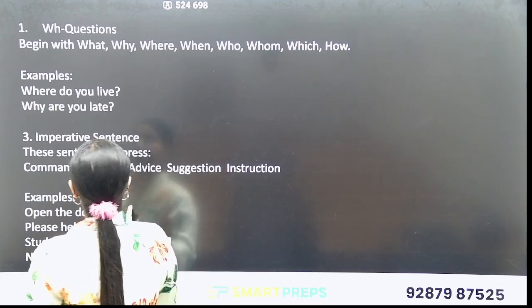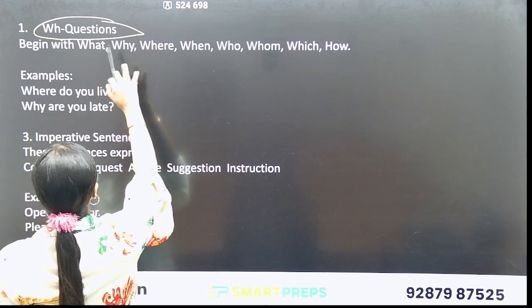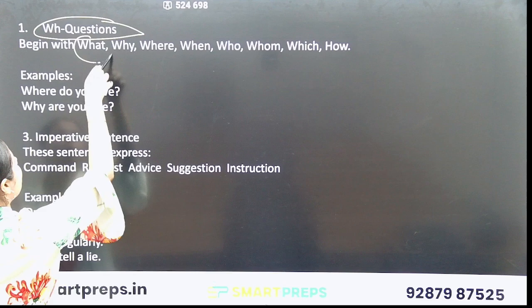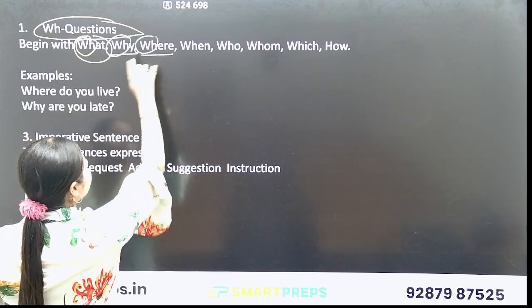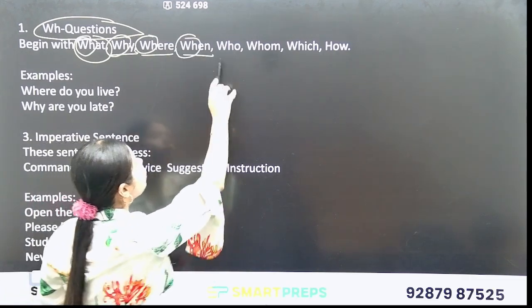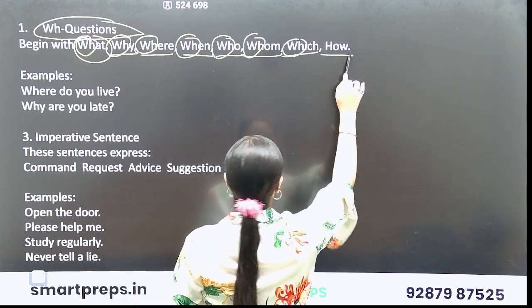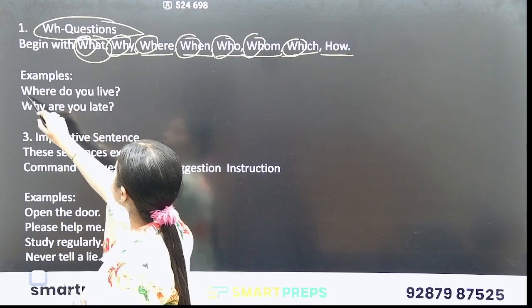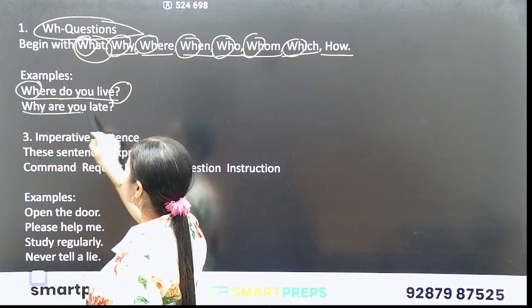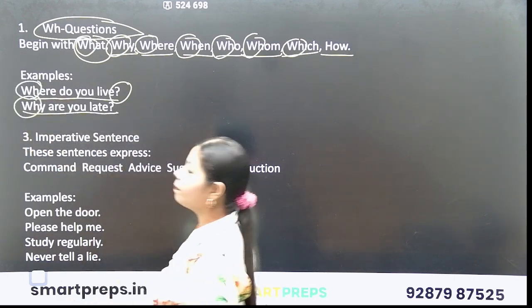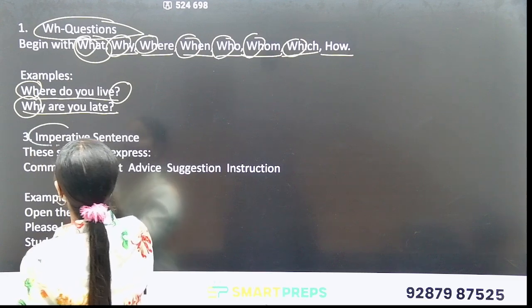Next is WH questions. Next type of interrogative sentence is what? WH questions, which begin with what? It means there is WH here: why, where, when, who, whom, which, how. Okay. For example, where do you live? Where, beginning with WH here. Why are you late? WH here.